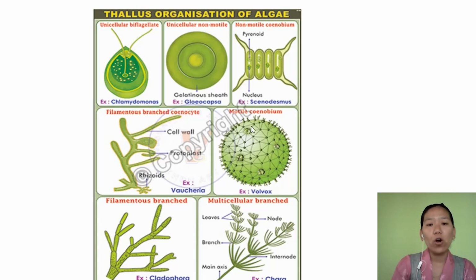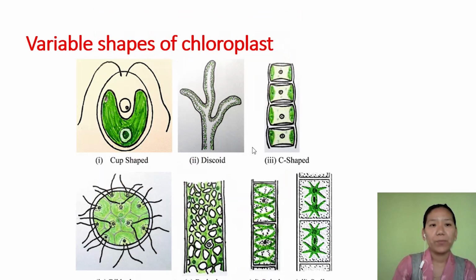They can also form a colony. Now talking about the chloroplast, an important organelle for photosynthesis, the chloroplast shape can be cup shape, discoid, C shape, ribbon shape, reticulate, spiral, and stellate.